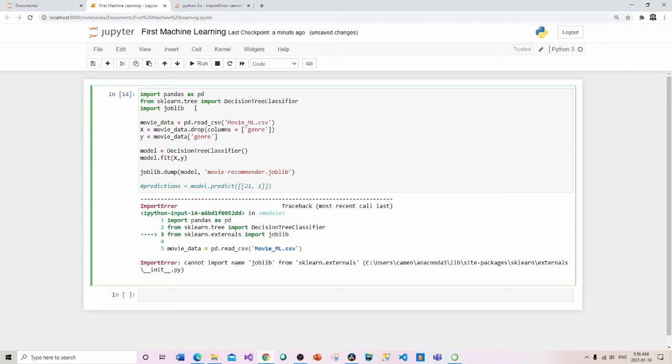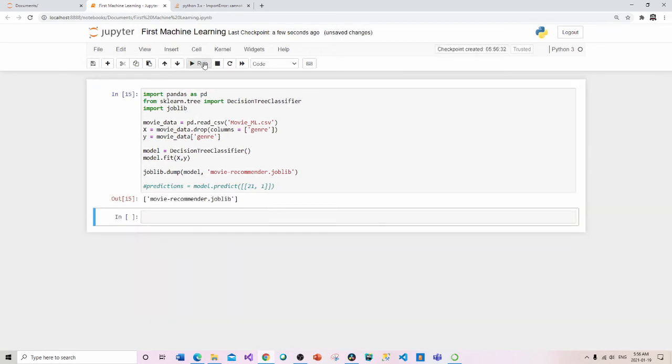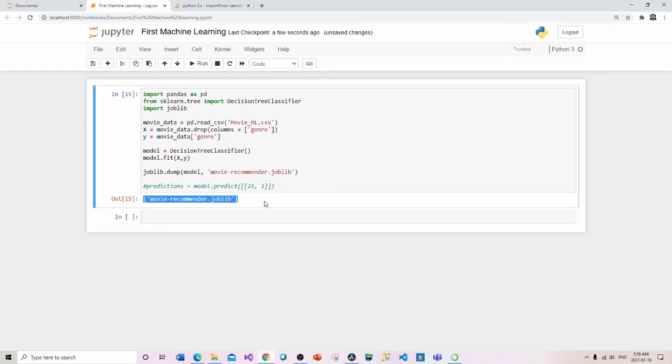Okay, so this is going to be something where you think something's going to work today because it worked yesterday, and you show up and there's been changes in the background to the developers of the software platforms that you're using. And this is an example. Okay, so I'm going to save that and then I'm going to run this code. And you can see now that I have my movie